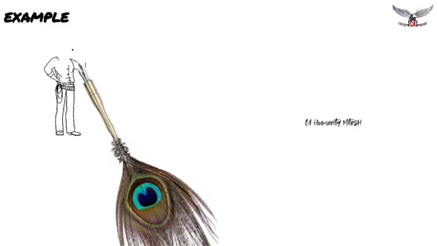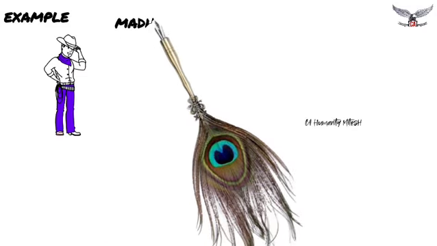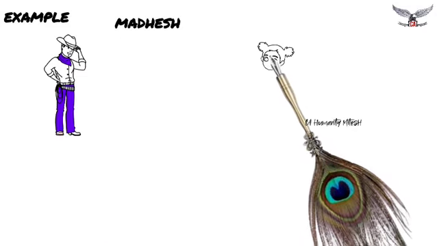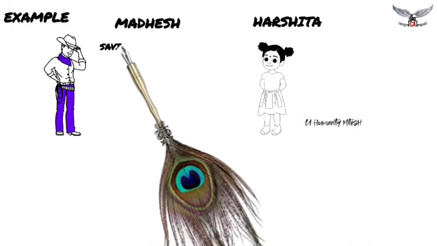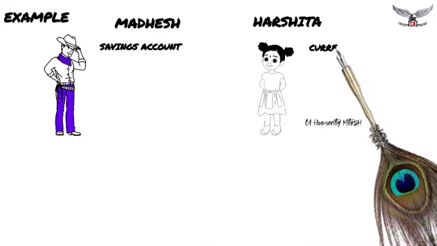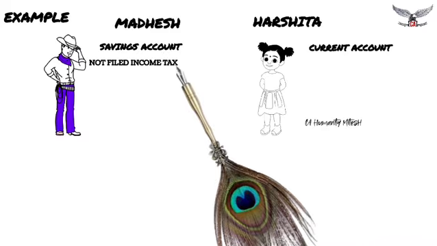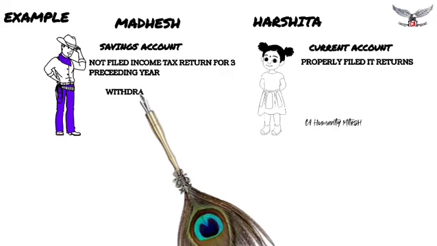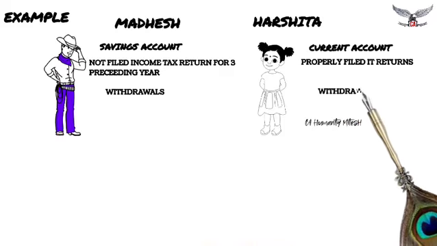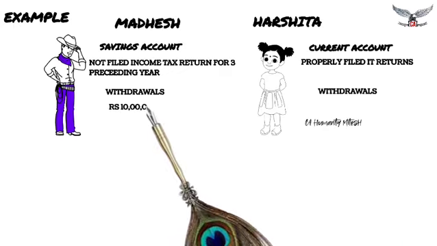Okay, let's understand it through an example. Let's take Madhesh and his friend Harshita. One of them has a savings account and the other has a current account. This example is made to help you understand that Section 194N is applicable to both savings bank accounts as well as current accounts. Here Madhesh has not filed income tax returns for 3 consecutive preceding years. On the other hand, Harshita has properly filed income tax returns. Both of them have made the following cash withdrawals.